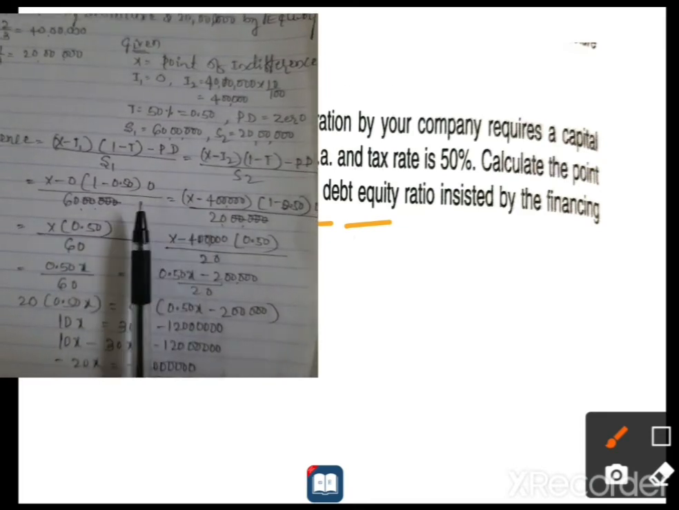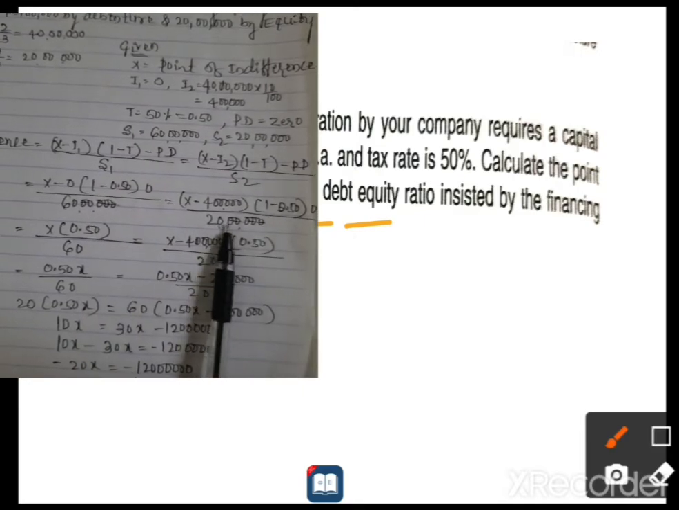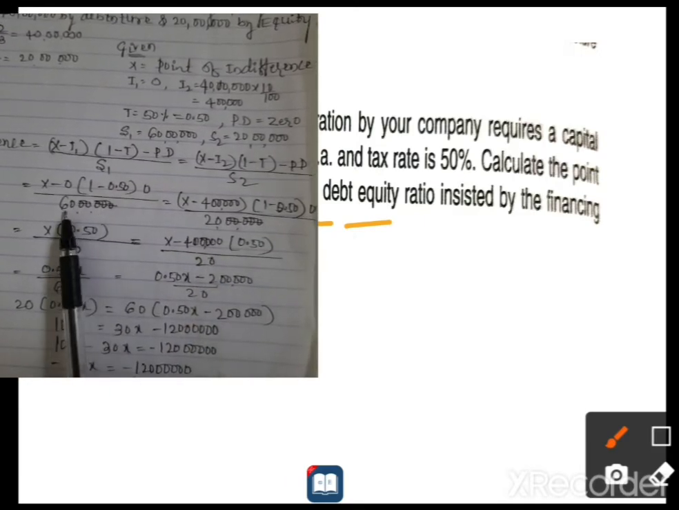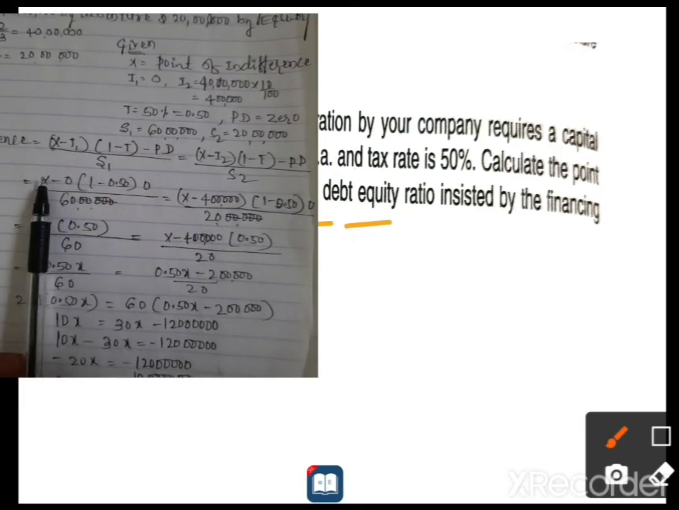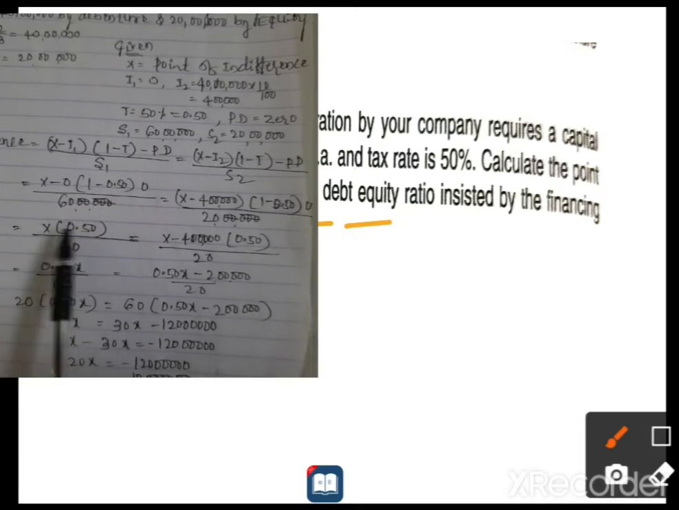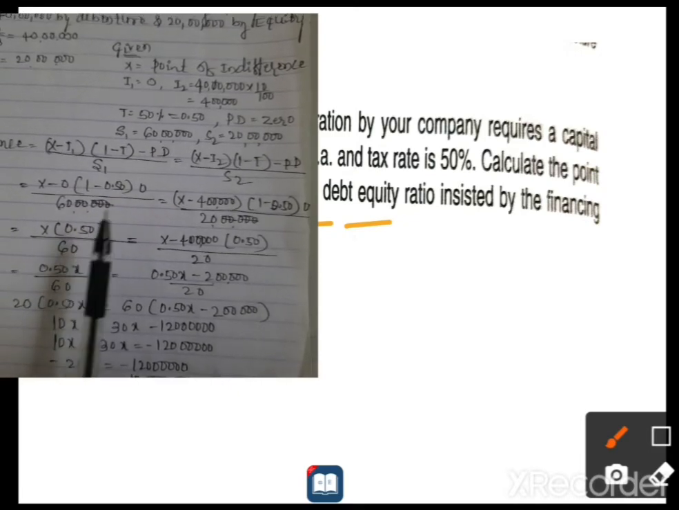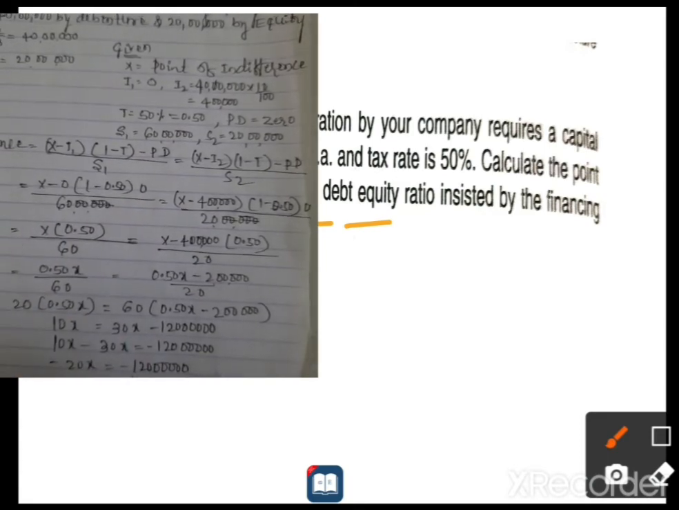Then again simplification: these 30 and 30 cancel, and 20 and 20 cancel, remaining 60 and 20 only. We will move to the next step. X minus 0 remains x. So 1 minus 50 will become 50 only. The 0 we do not need to consider.